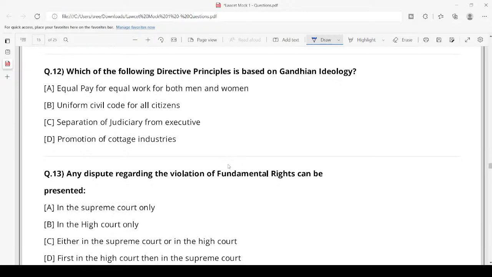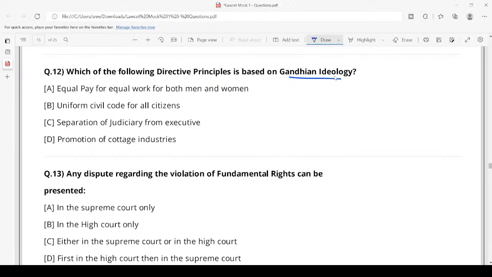Which of the following directive principles is based on Gandhian ideology? In the DPSP chapter, we discussed this in great detail. Promotion of cottage industries. Yeah, so promotion of cottage industries under Article 43. So it is a Gandhian DPSP.